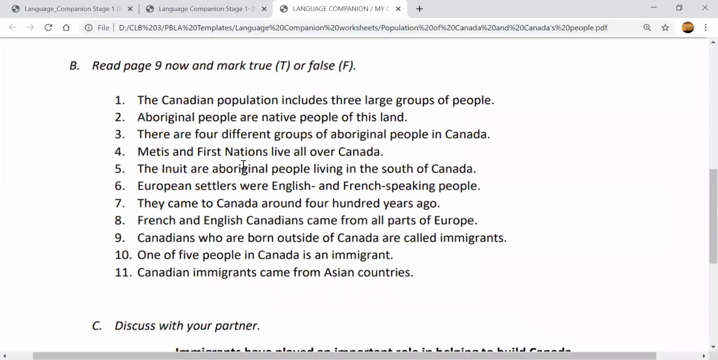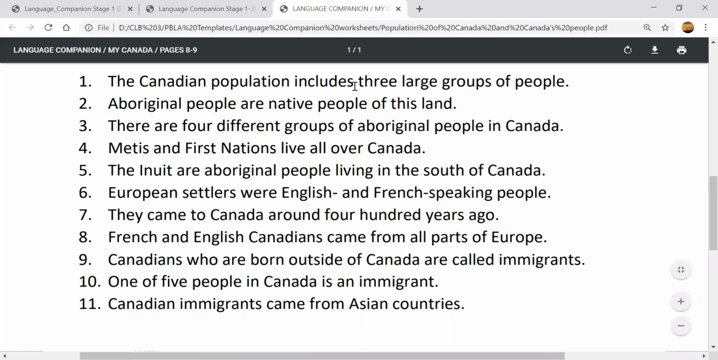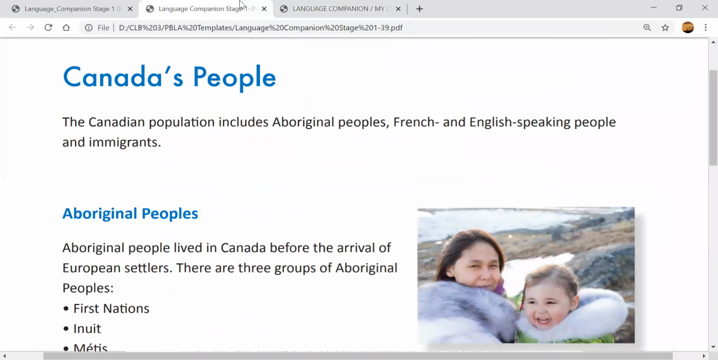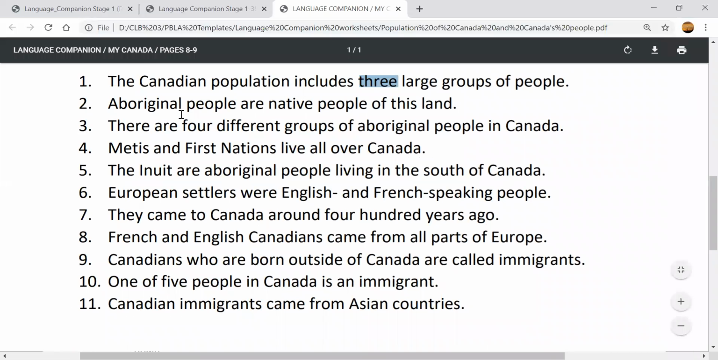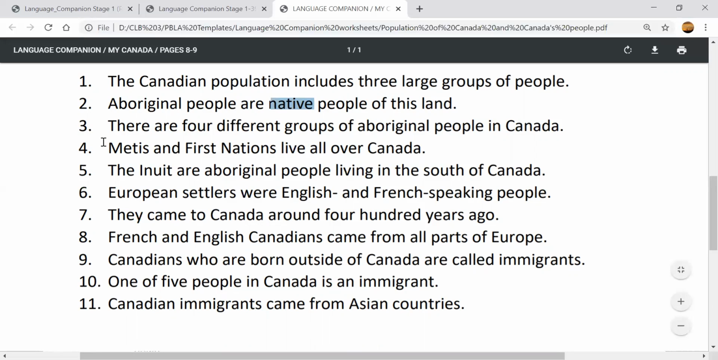Let's look at the questions. So we have number 1, the Canadian population includes 3 large groups of people. So this is about the people of Canada, right? True or false? 2, Aboriginal people are native people of this land. Native means they are the first people of this land. True or false? 3, there are 4 different groups of Aboriginal people in Canada.